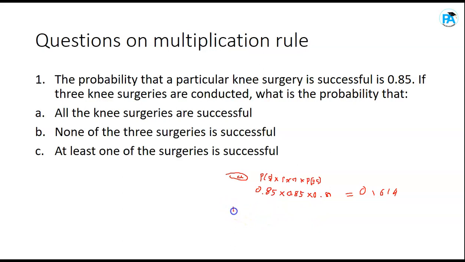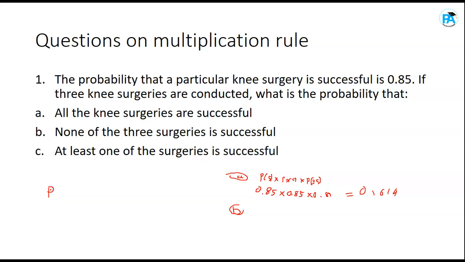Then B is saying that what's the probability that none of them is successful? Now, before you can find this, you need to know the probability that one is not successful. And that's what will lead us to complement. Now, there's something in probability we call complementary rules or complement.